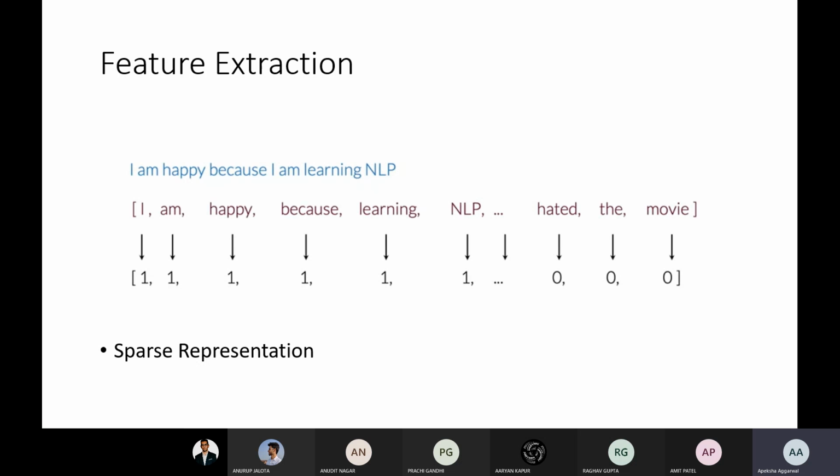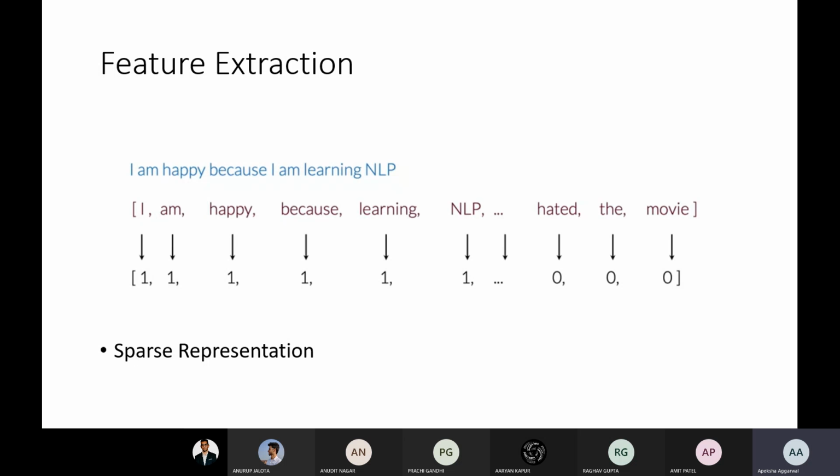So whenever I'm talking about one document or one training example, if it is having so many zeros, then what is the use of it? So we always need a better way to represent our set of features. So we always do dimensionality reduction and other things to reduce our feature set size.